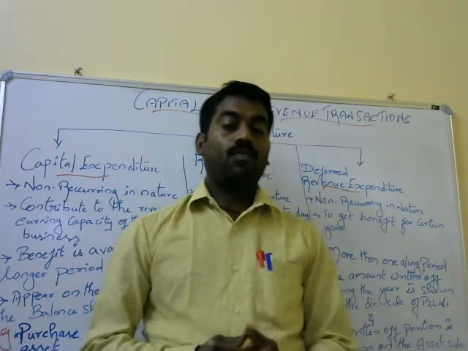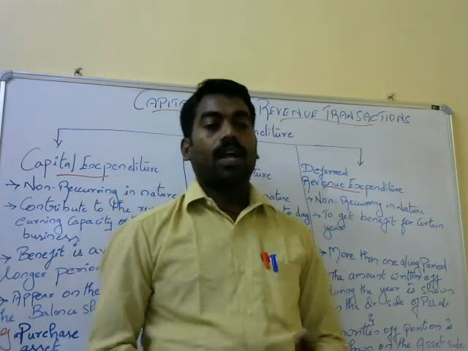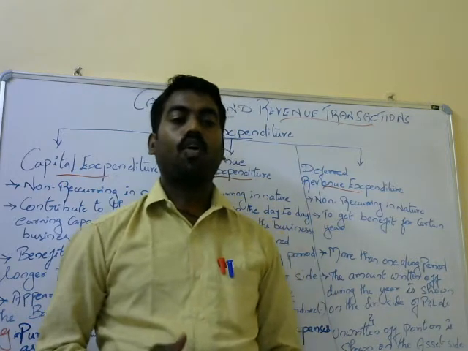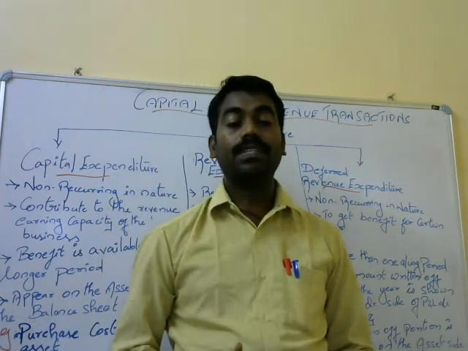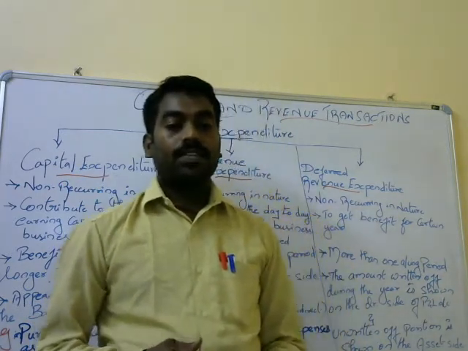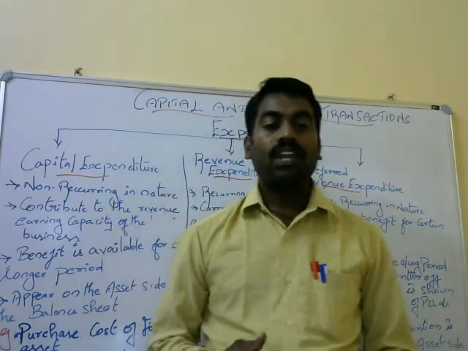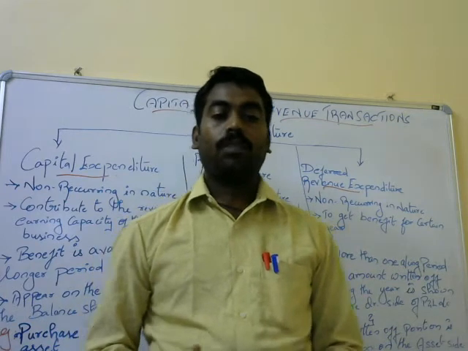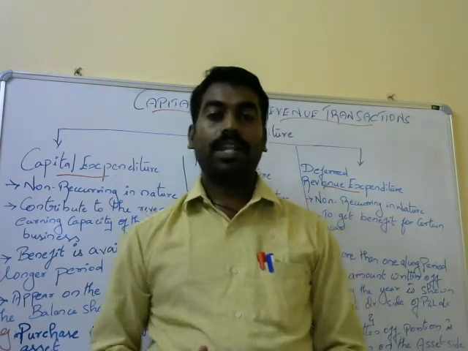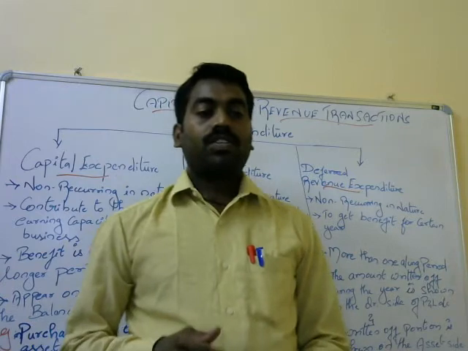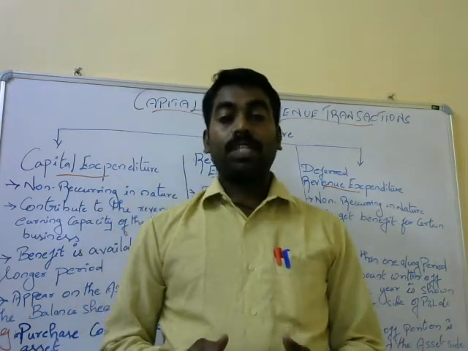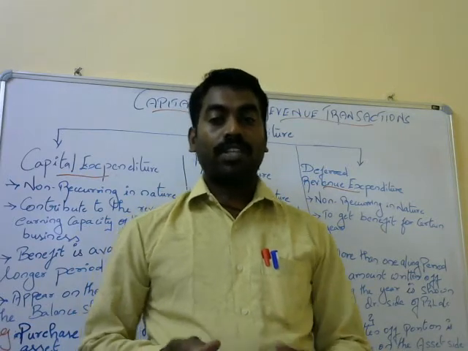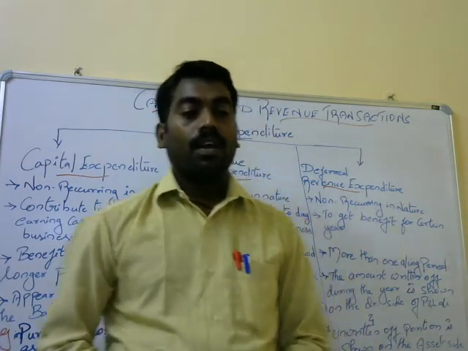Before going into that, why do capital and revenue transactions happen? The main objective of accounting business transactions is to ascertain the result of the operating and financial portion of the business concern. The transactions carried on may yield a benefit only for the current accounting period, or they may yield benefit for more than one accounting period. According to the matching principle, the expenses of a current period must be matched with the current revenue. That is the matching concept used in this period.